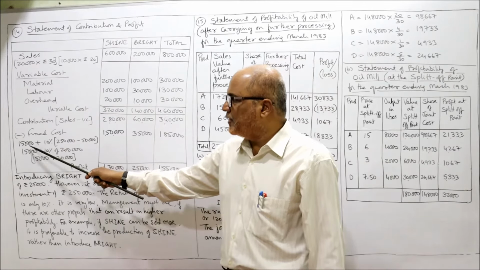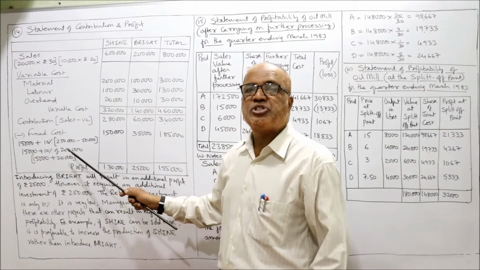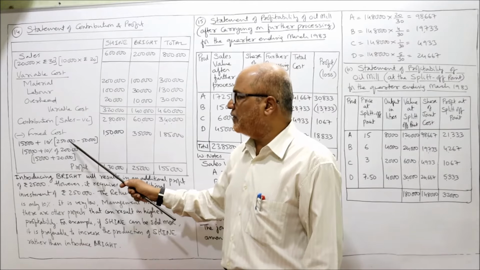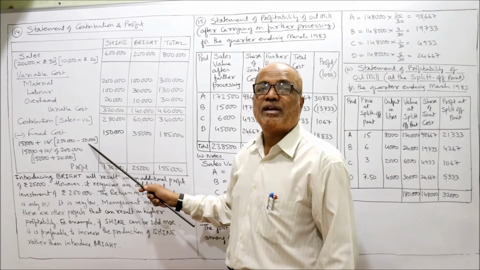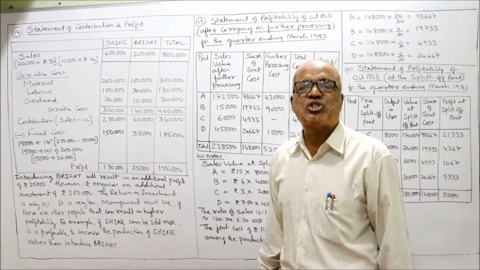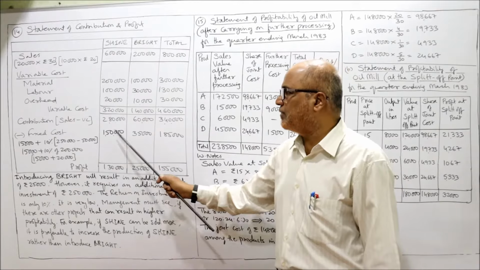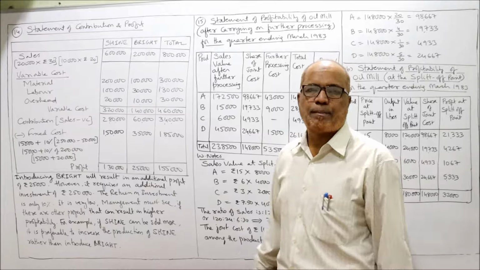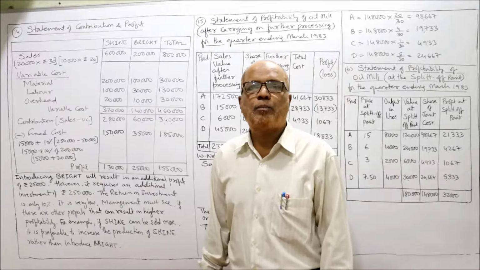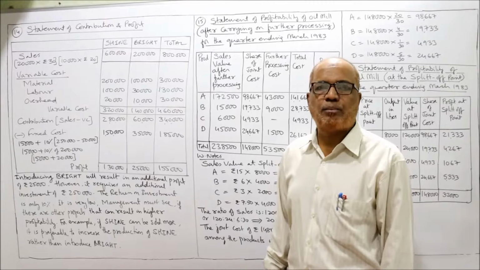Here clearly I have written 15,000 given in the problem, fixed overhead, plus 10% of depreciation on machinery. So 2 lakh 50,000 minus 50,000 is the working capital. So 2 lakh 10%, 20,000. 35,000 is the fixed cost on Bright. So total fixed cost 1 lakh 50,000 plus 35, 1 lakh 85. Subtract, we'll get the profit. Contribution minus fixed cost, we'll get the profit.